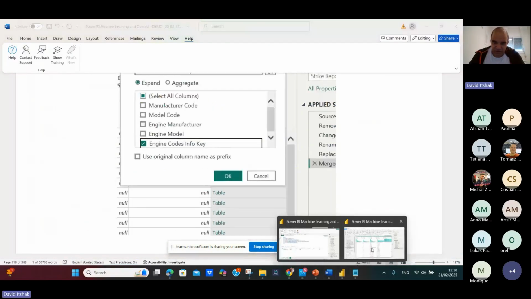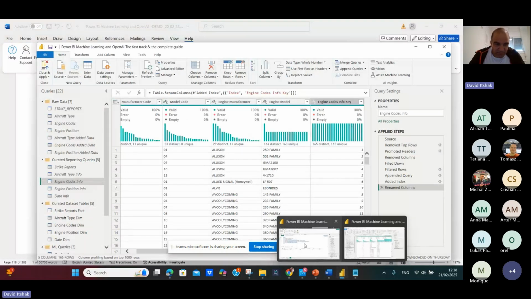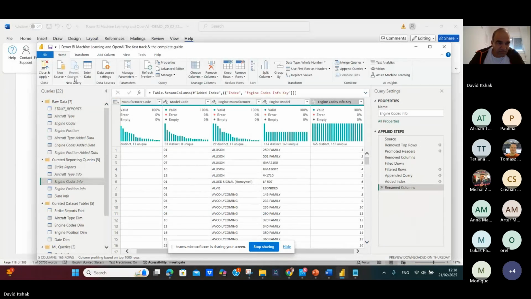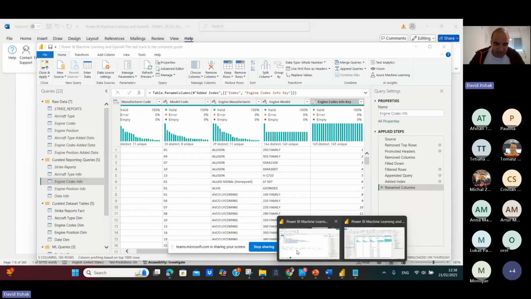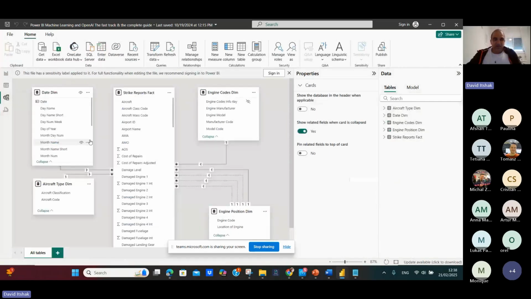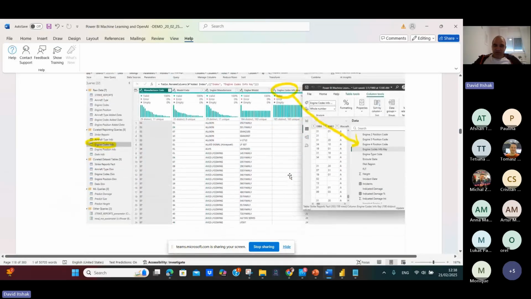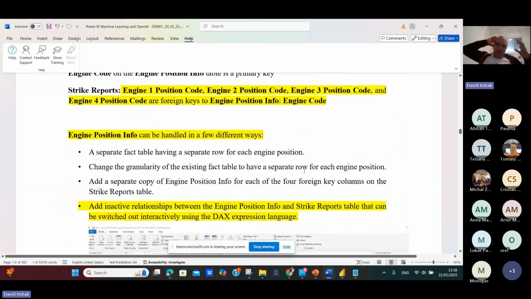So if I go here, just a minute. So if you go here, you can see that we have built the connection between the models. So you can see that this is engine position dim. Okay. Engine position 1, 2, 4 is tracked to engine position here. Engine code dim, which is connected, we have created this connection. Day dim, which is connected to the date column in structure report, and aircraft type dim. Okay. So this is how we build the semantic model.